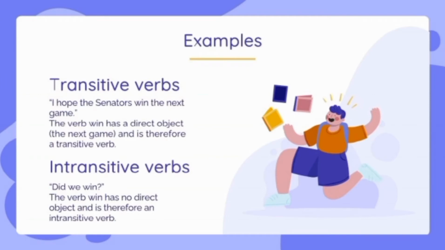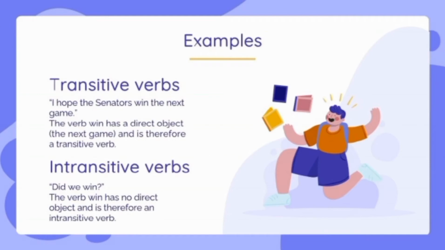Okay, let's move to the first one, transitive verbs. The example sentence: I hope the Senators win the next game. Here we see that the verb win has a direct object, the next game, and is therefore a transitive verb. So here, the verb win takes an object in this sentence.